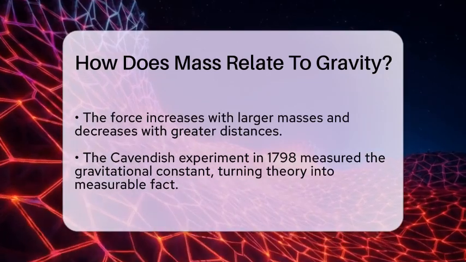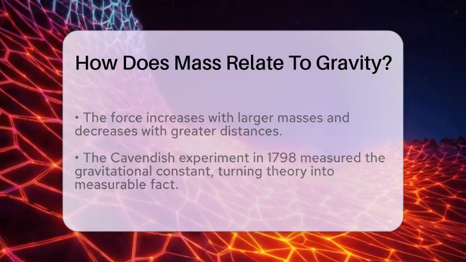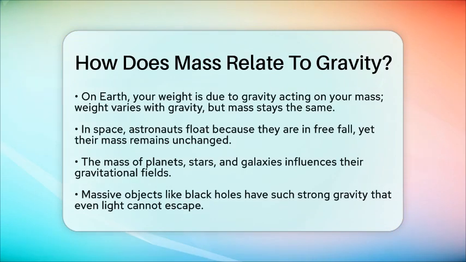Looking at the universe, the mass of planets, stars, and galaxies shapes their gravitational fields. Jupiter's huge mass pulls on nearby moons and asteroids, affecting their paths. The more mass a celestial body has, the stronger its gravitational influence. This is why massive objects like black holes have such powerful pulls that even light cannot escape.